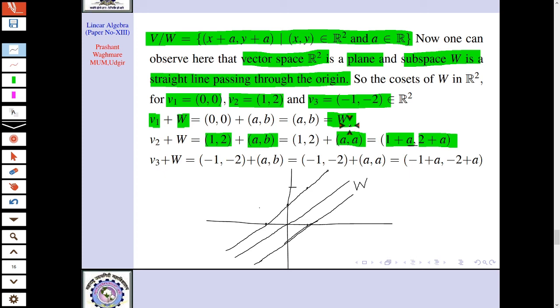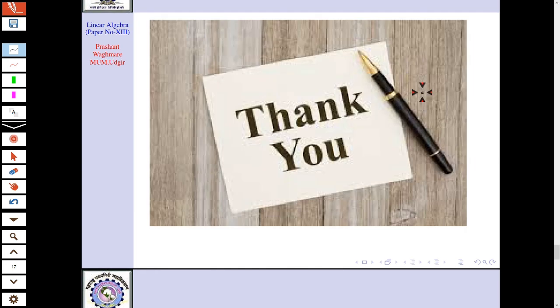That's why here you can observe that all the cosets, that means elements of the quotient group, are nothing but those lines which are parallel to this original line, right? So this is the geometrical representation of the quotient space of this vector space R2 over W. Thank you.